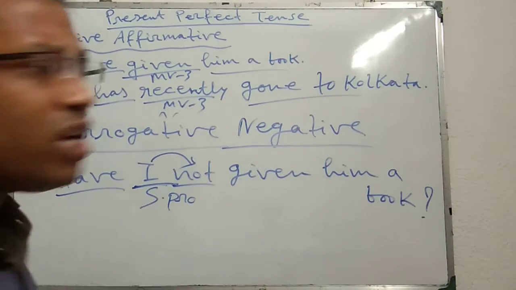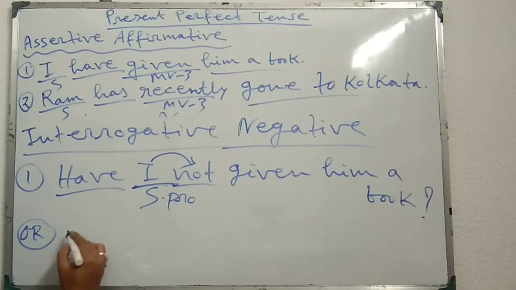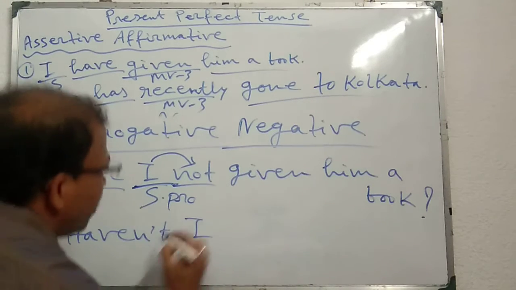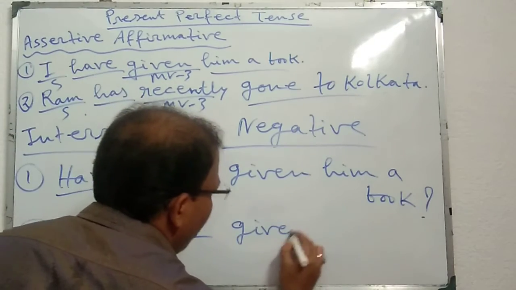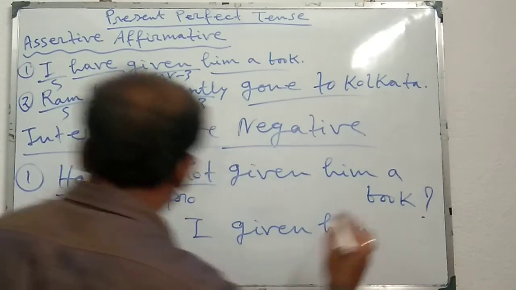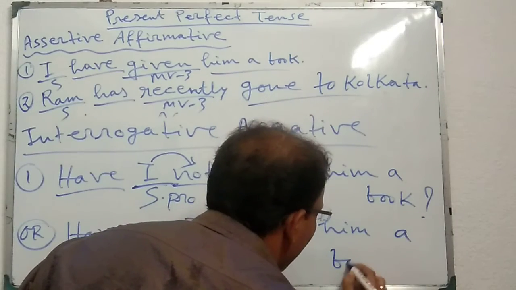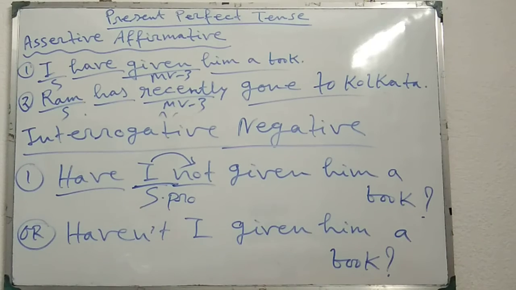But if I use the shortened form, then we can write: Haven't I given him a book? In this way we can change this assertive affirmative sentence into interrogative negative.